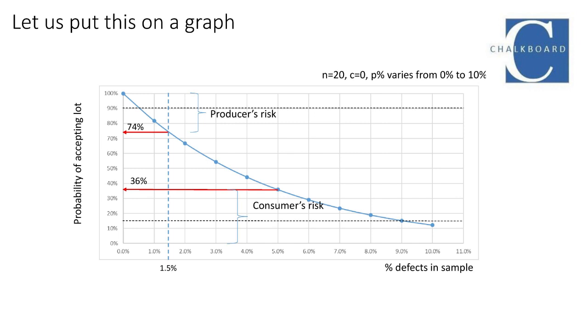There are three variables: sample size N, acceptable number of defects in sample C, and the percent defects in the lot, P. Keeping N and C constant, we calculate the probability of acceptance for P varying from 0 to 10%. Lines corresponding to 90% and 15% probability of acceptance on the graph indicate the desired thresholds of producer and consumer's risk, respectively. The probabilities that we calculated earlier can be directly read off the graph.